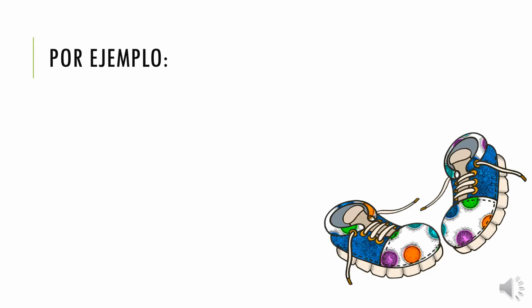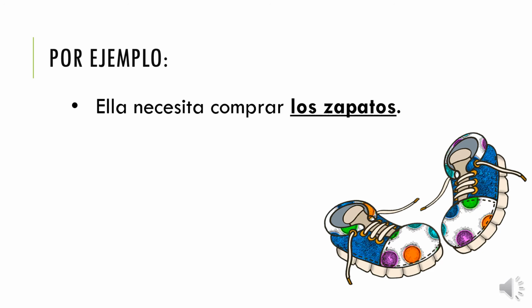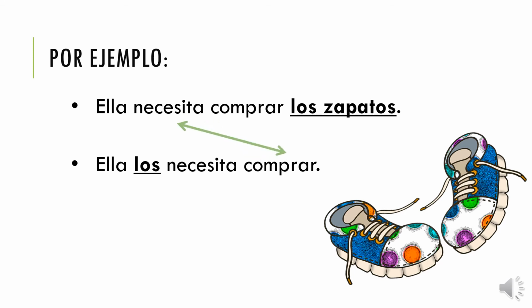Our third example gets a little bit more complicated. Ella necesita comprar los zapatos. Now this sentence has two verbs, necesita and comprar. So there's two ways that you can rewrite the sentence. The first way would be just like the other examples we practiced. We would figure out the direct object that would replace los zapatos. Zapatos are masculine and plural, so we would use los, and then I would put that in front of my conjugated verb, necesita. So I would rewrite it as ella los necesita comprar. So los replaces los zapatos.